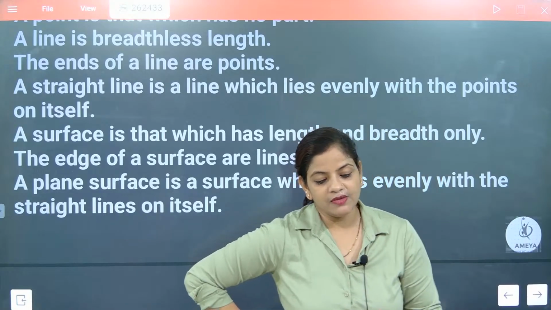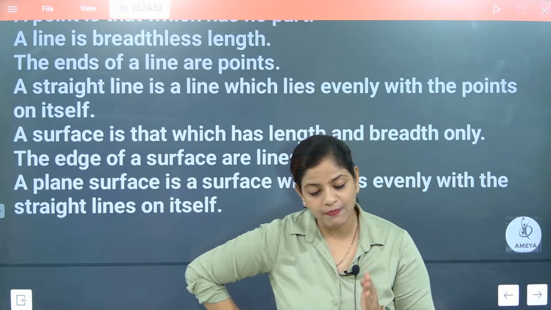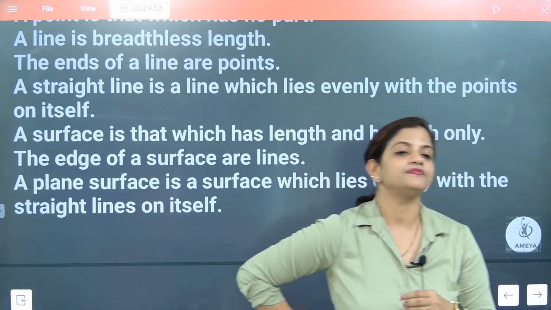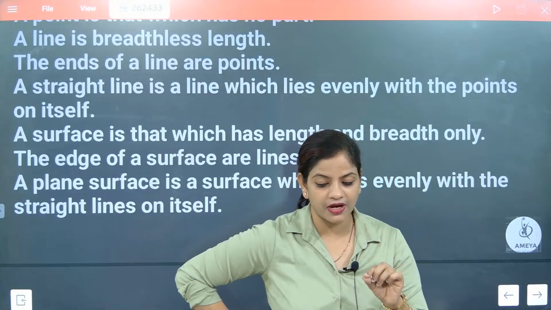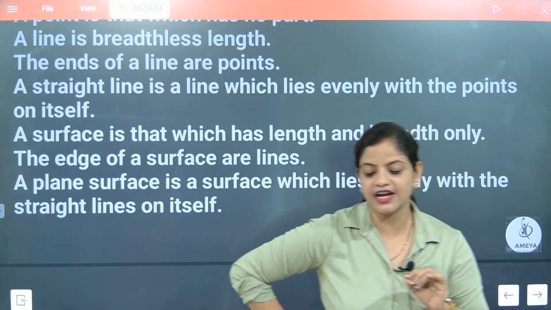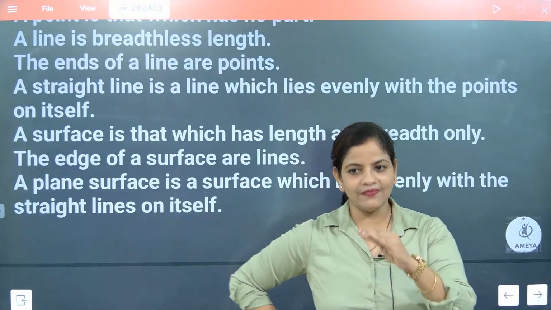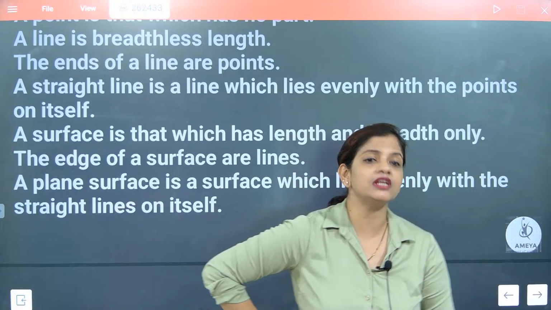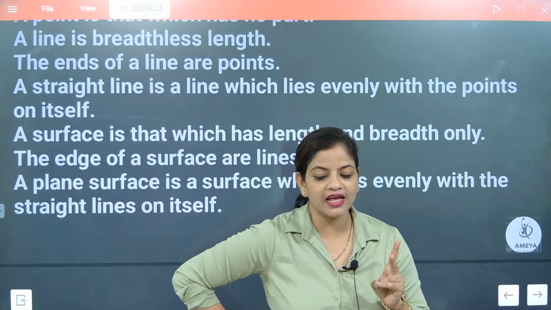Now understand one thing, beta. I asked a question from you. How is a paper different from the surface of paper? What answer are you going to give? Surface is 2 dimension, but paper will be considered as 3 dimension. Paper is 3 dimension, and length, breadth and width are associated with it. But the surface of paper is 2 dimension.